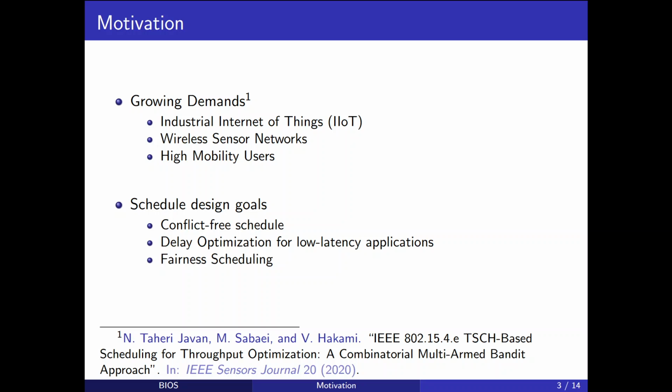Manufacturing processes have been revolutionized by the introduction of Industrial Internet of Things. Industrial Internet of Things and wireless sensor networks have been growing enormously in recent times. Due to the mobility of nodes in the network or due to the required reconfigurations, the networks are very dynamic in nature. Hence, the schedule design should be compatible with dynamic networks. The major goals of any schedule design are to construct a conflict-free schedule, minimize delay and energy consumption, and to ensure fairness in the network.